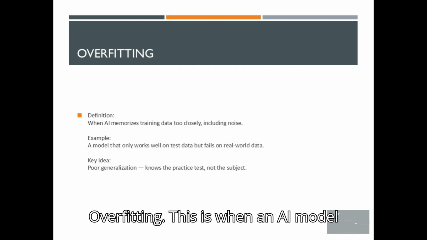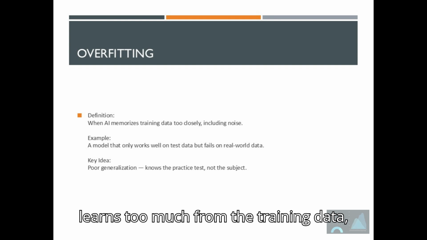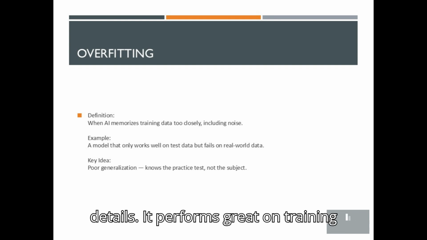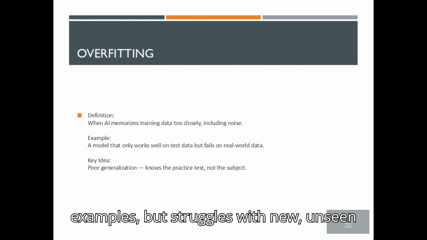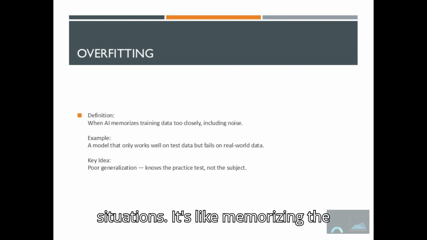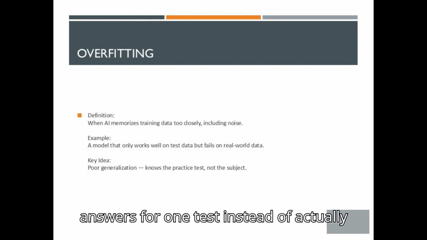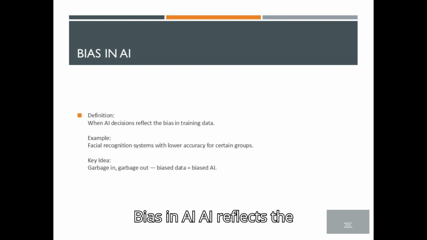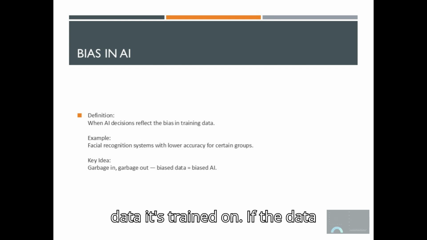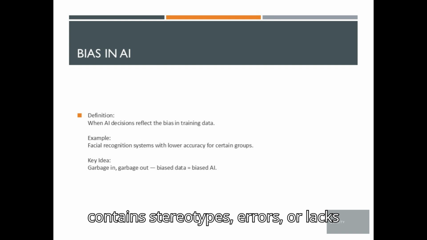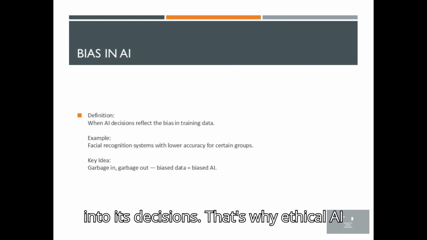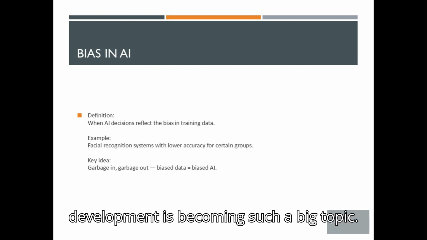Overfitting. This is when an AI model learns too much from the training data, including the noise and irrelevant details. It performs great on training examples, but struggles with new, unseen situations. It's like memorizing the answers for one test instead of actually learning the subject. Bias in AI. AI reflects the data it's trained on. If the data contains stereotypes, errors, or lacks diversity, the AI will carry that bias into its decisions. That's why ethical AI development is becoming such a big topic.